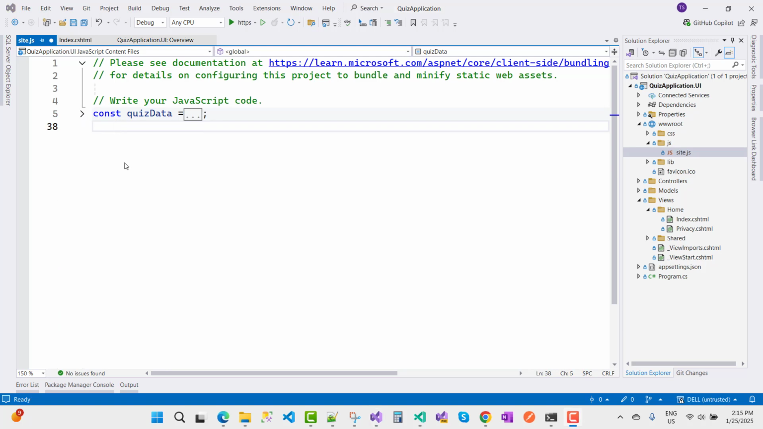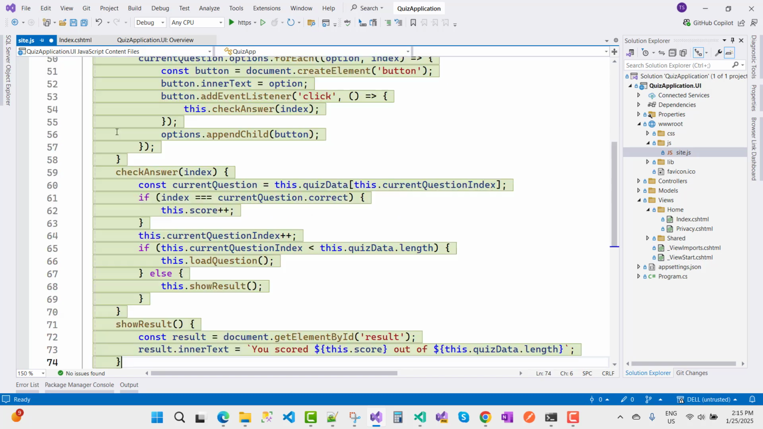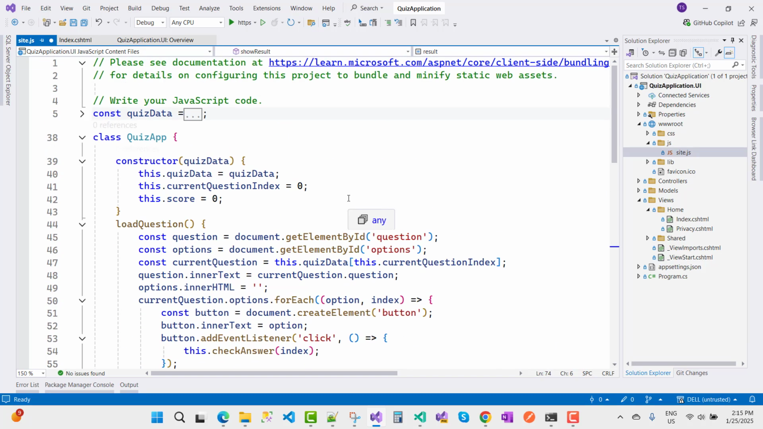Now the next part is the class. Okay, so I want to take a class. The class is QuizApp, and QuizApp has a constructor. I want to take the constructor. So the constructor takes the quizData, and also has the complete code. Okay, so the constructor has quizData, and this.quizData is the quizData.